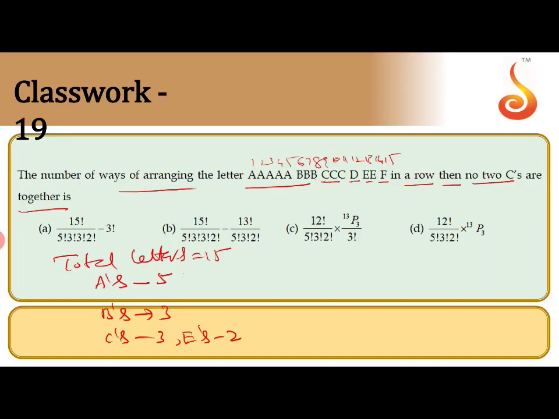Now I will explain the question on the next page properly. So total 15 letters: A's 5, B's 3, C's 3, D is 1, E is 2,